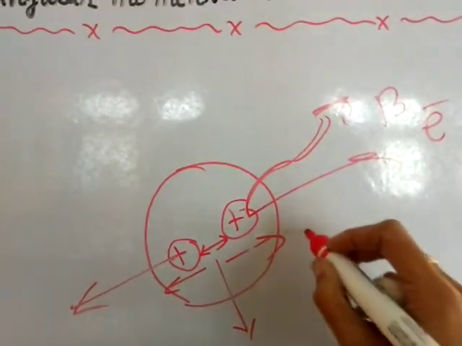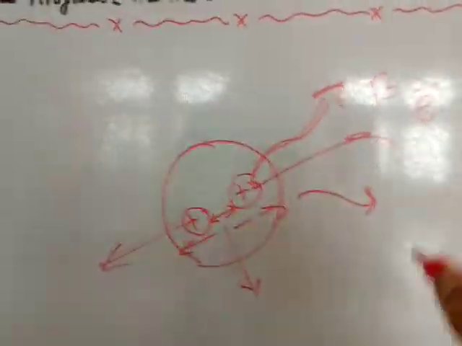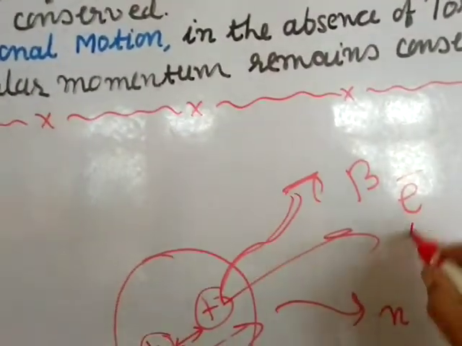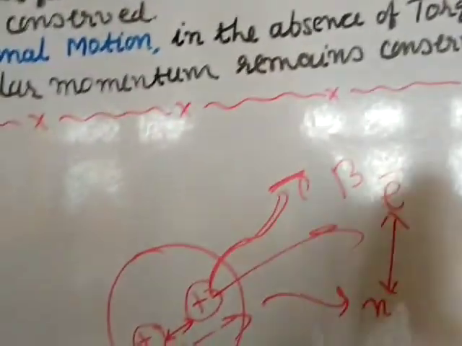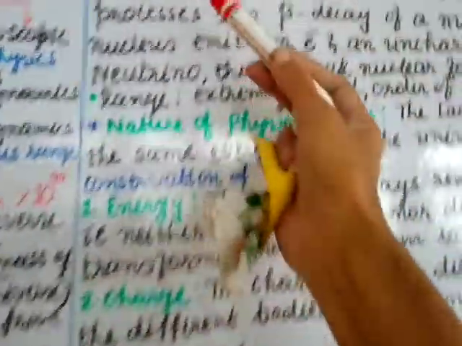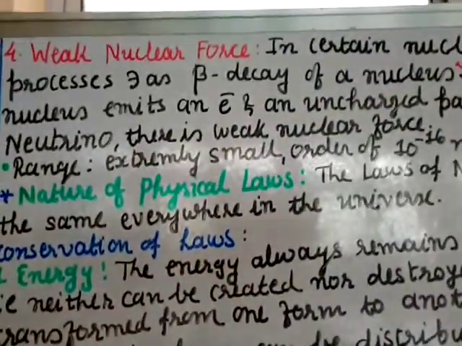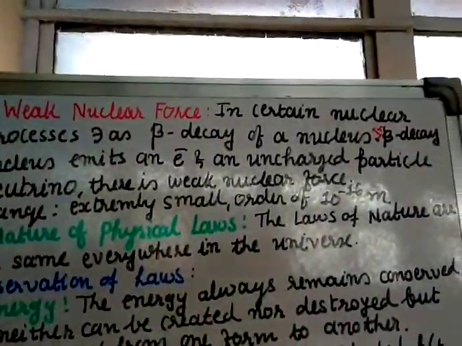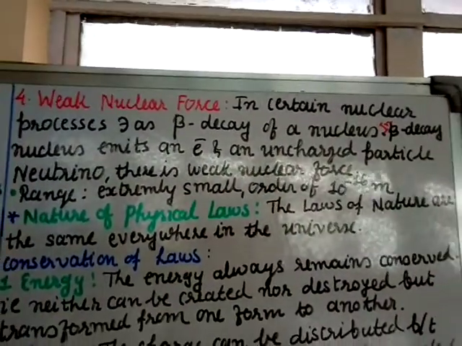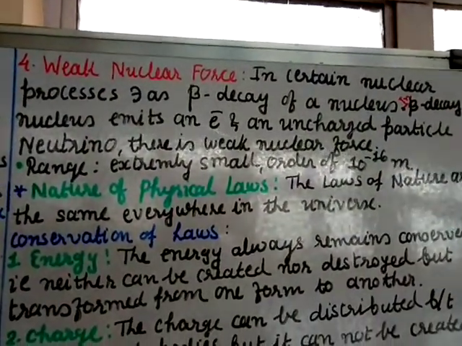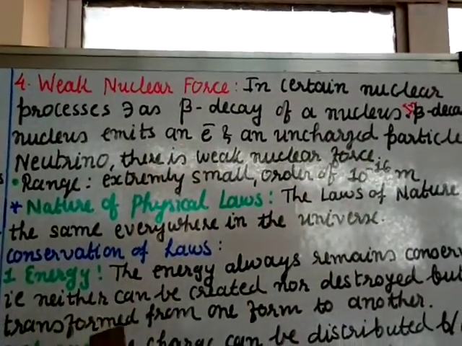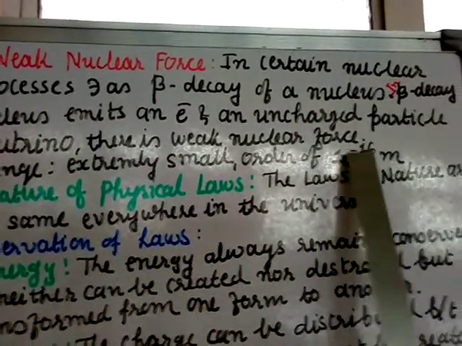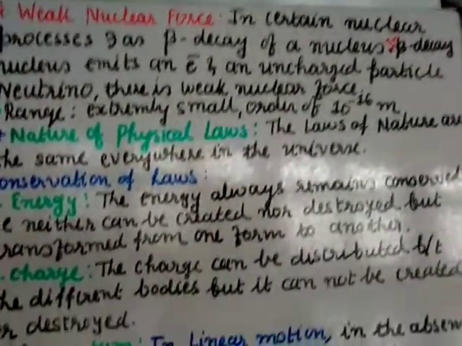When the electron is emitted, another uncharged particle is also emitted, called the neutrino, and there is a force between these two. That force is the weak nuclear force. We will study this later in class 12. Beta decay happens only in some nuclei, not everywhere. So these are the 4 forces. The range of the weak force is also extremely small, of the order of 10 to the power minus 16 meters.